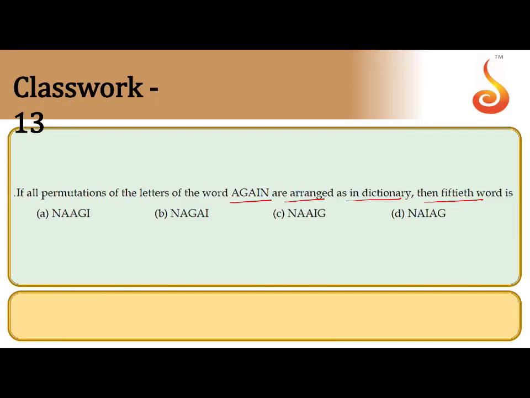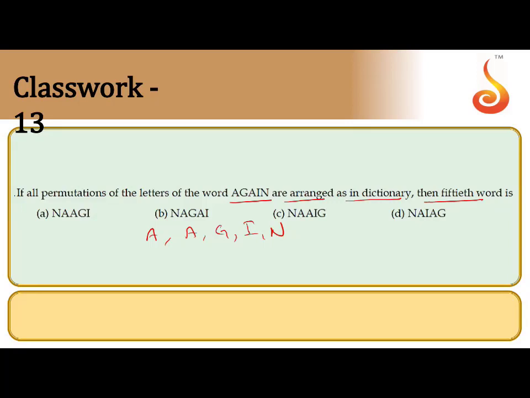So first arrange the letters in alphabetical order: A, G, I, N. This is the order. So you have to make up the words with the help of the letters A, A, G, I, N. According to the dictionary, we will get the words starting with A, next starting with G, next starting with I, next starting with N. But we want a particular word position, the 50th word.